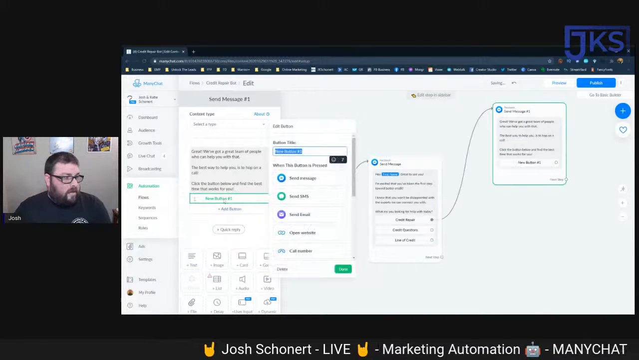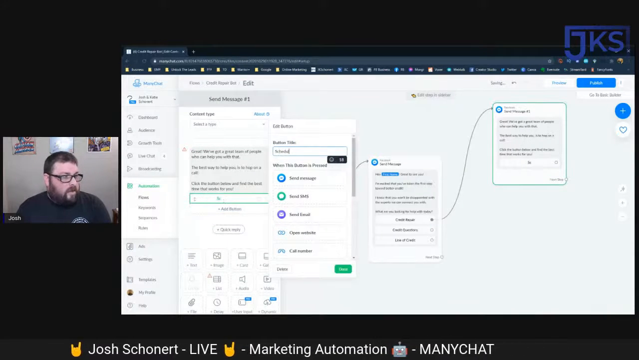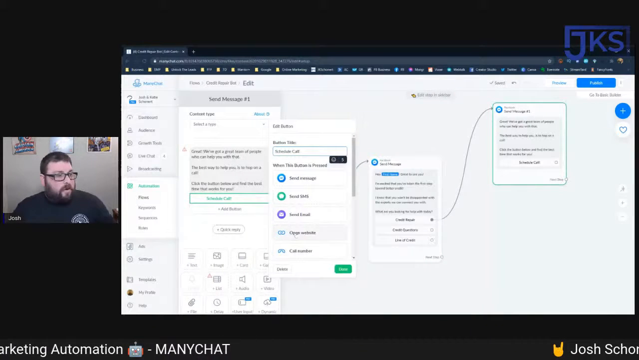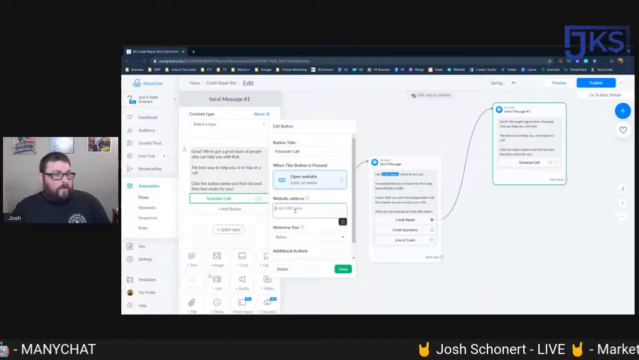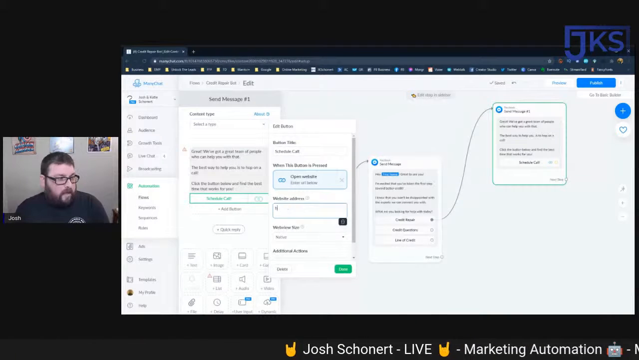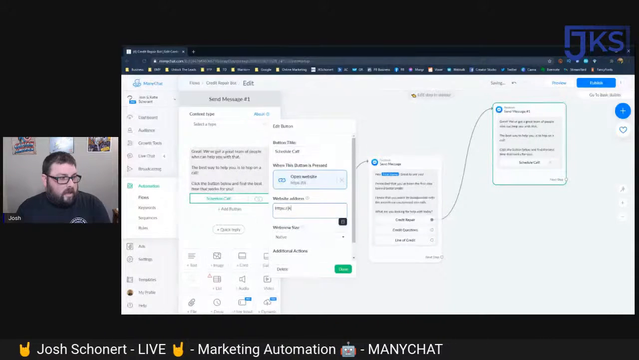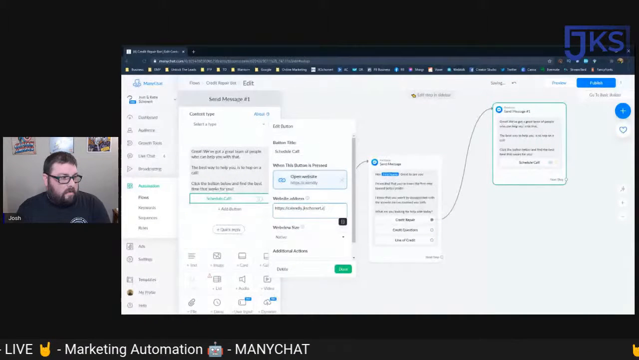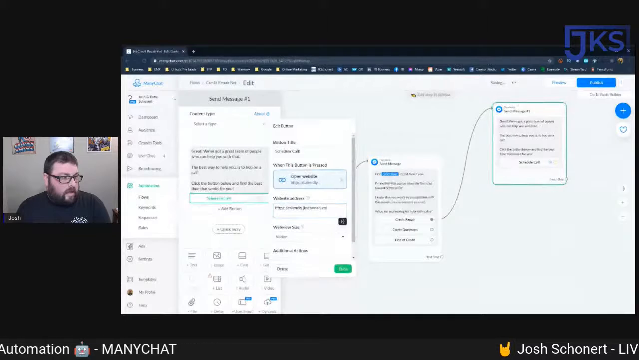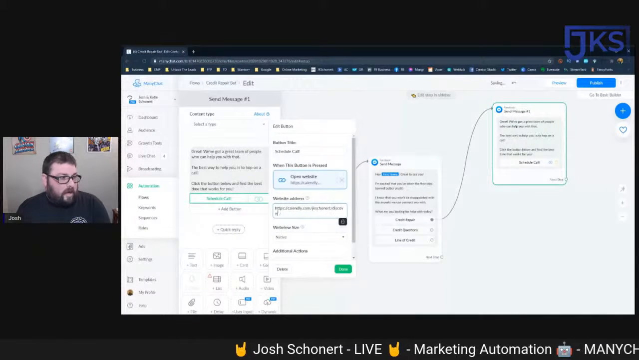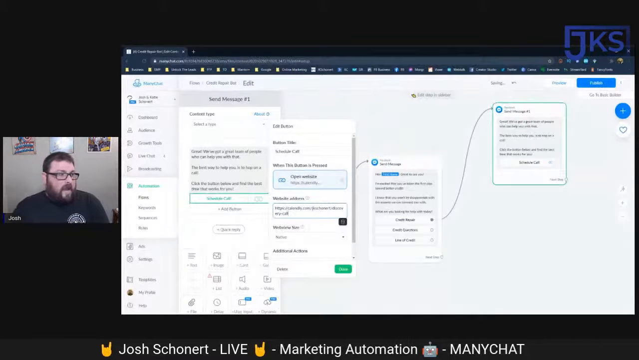Add a button, schedule call, and then here's how you do this, right? So you go through and you say open website. And what you're going to do is, I know my Calendly link, so https, calendly.com, jkschoner discovery call, right? So like I know that one, right?